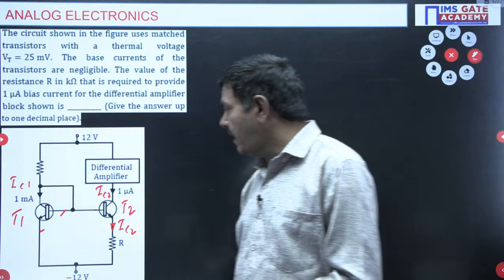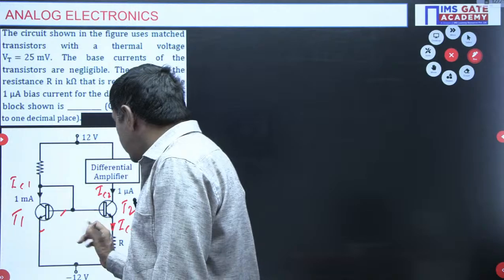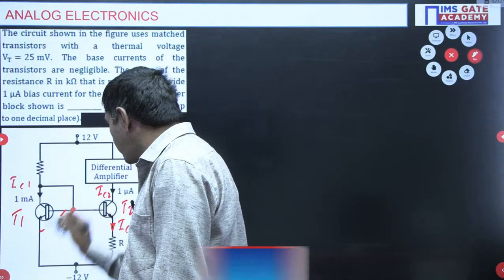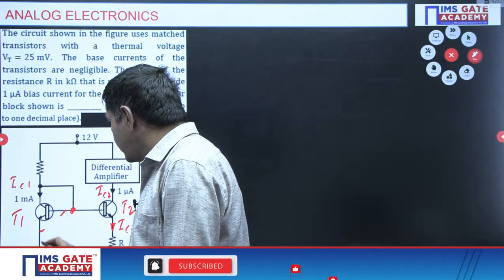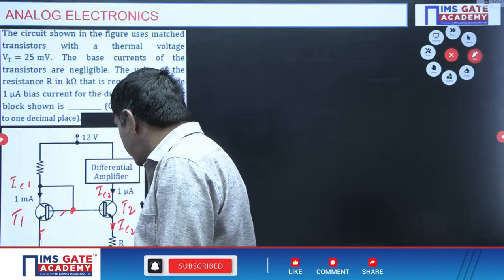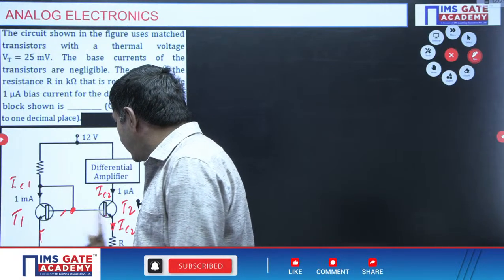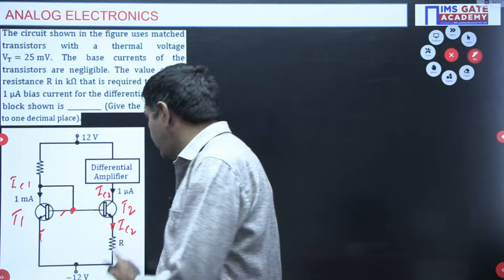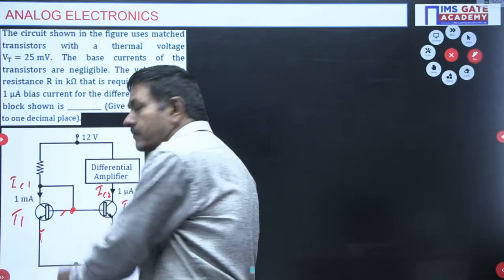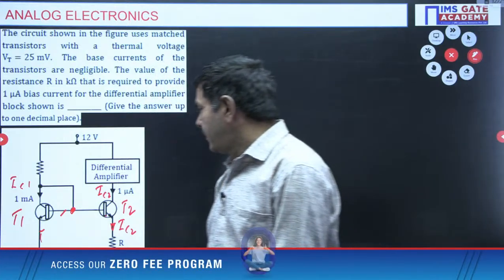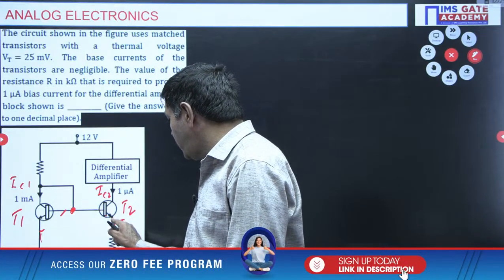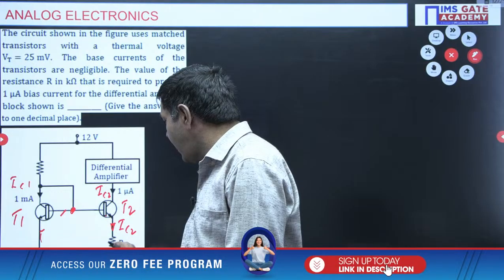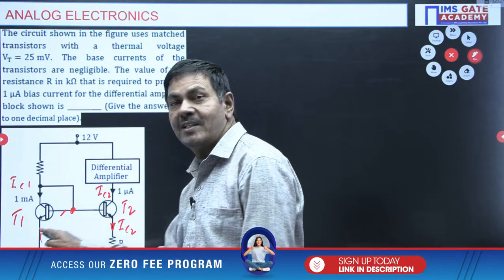The reason behind it is, suppose I select this node point, even if you select this path, these two voltages must be the same. Both are in parallel. Because here VBE2 plus the drop across R is equal to VBE1 only.